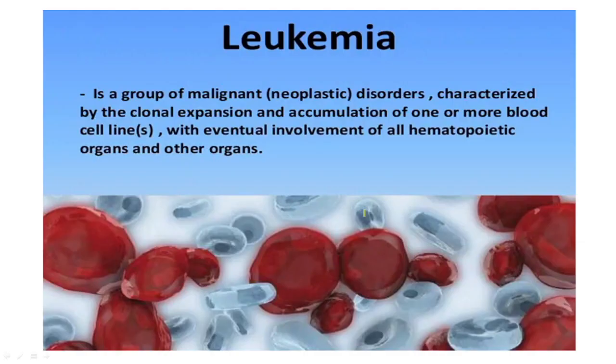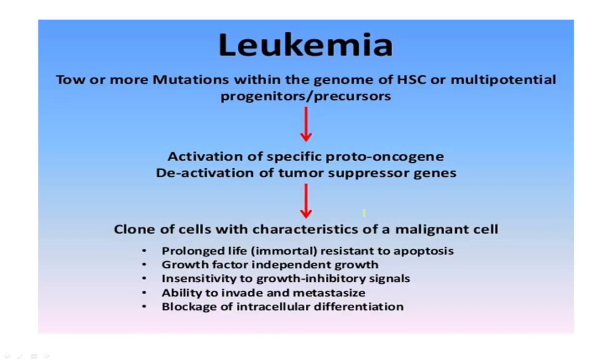Let's move on. Leukemia is a group of malignant disorders characterized by clonal expansion and accumulation of one or more blood cell lines with eventual involvement of all hematopoietic organs like liver and spleen. It results in lymphadenopathies as well as hepatosplenomegaly. The pathophysiology behind this is a mutation. The mutation characteristically involves the hematopoietic stem cell, which we'll be discussing in a bit.